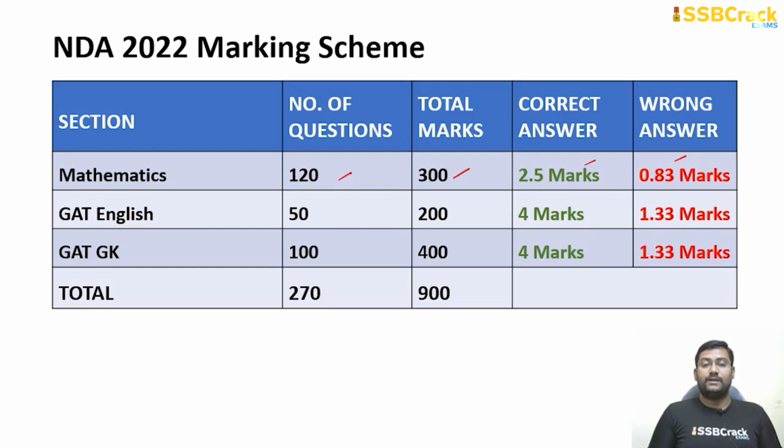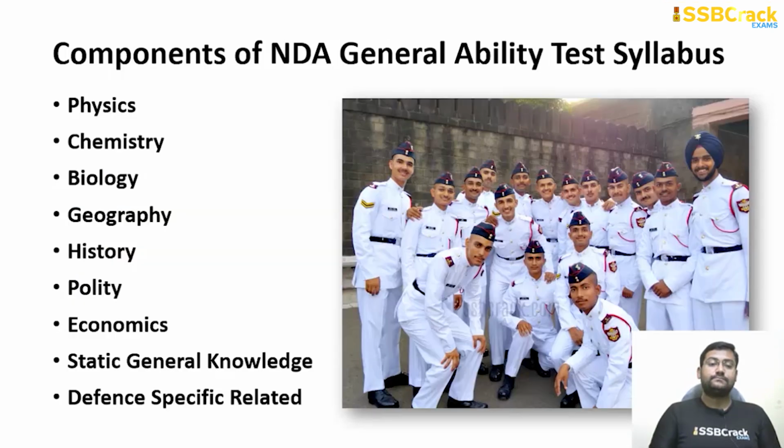The GAT question paper can be further divided into two subsections: one for English and another for GK. In the English section, 50 questions come for a total of 200 marks. For every correct answer you get 4 marks, and for every wrong answer 1.33 marks are deducted. For the GAT GK section, 100 questions come for a total of 400 marks, where every correct answer gets 4 marks, and every wrong answer minus 1.33 marks. So a total of 270 questions from these two papers fetch you around 900 marks.